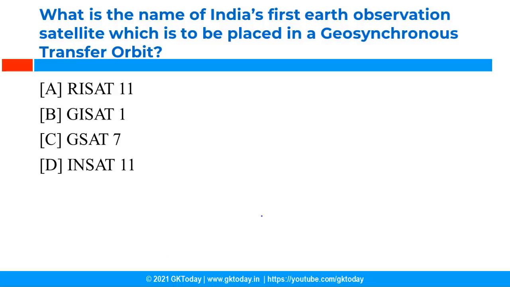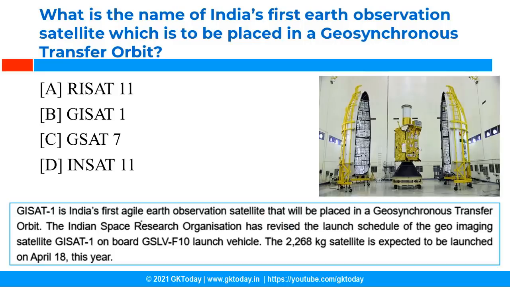Now, let's start. What is the name of India's first Earth observation satellite, which is to be placed in Geosynchronous transfer orbit? So the name of this satellite is GISAT-1. It is India's first Earth observation satellite, which will be placed in Geosynchronous transfer orbit. So the name of satellite is GSAT-1. It will be launched through GSLV F-10. GSLV stands for Geosynchronous Satellite Launch Vehicle. GISAT stands for Geoimaging Satellite.